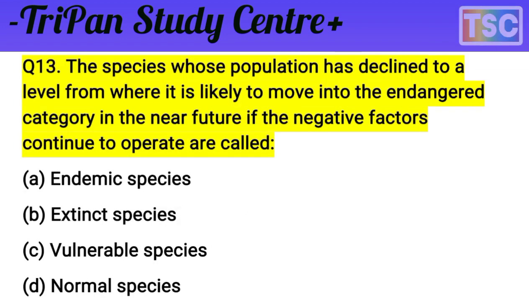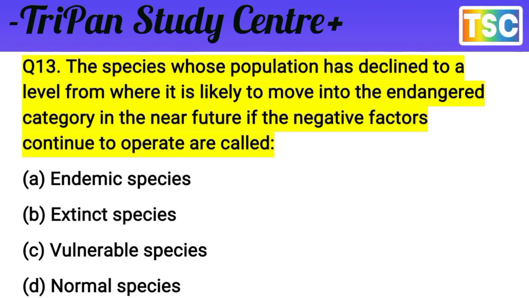The next question is important here on screen. The species whose population has declined to a level from where it is likely to be moved into the endangered category in the near future, if the negative factors continue to operate, are called.